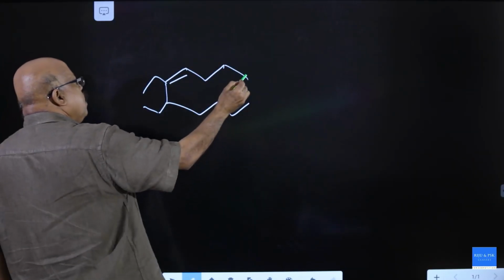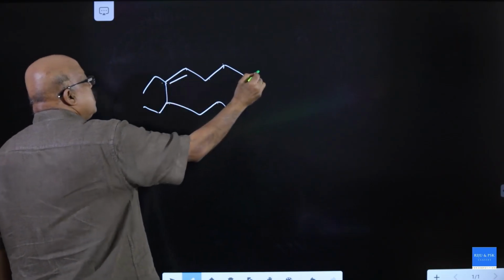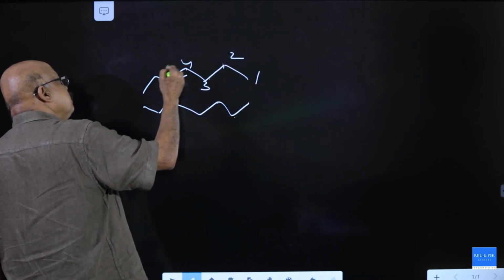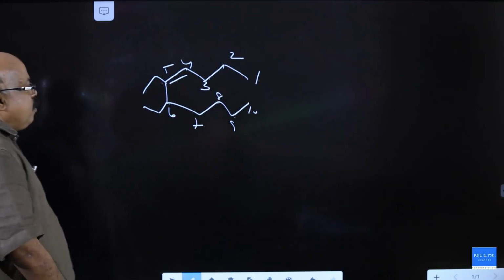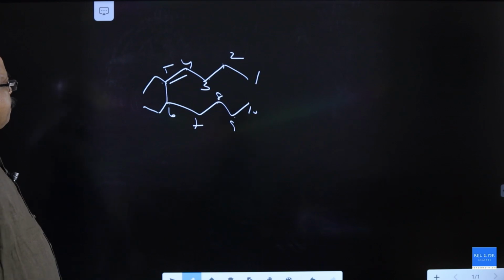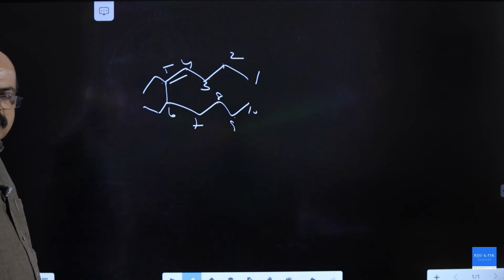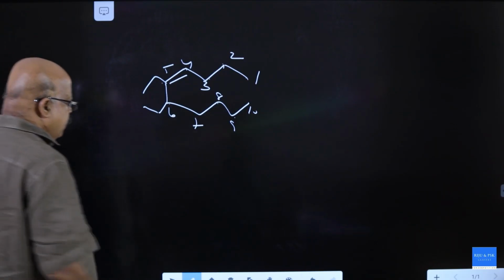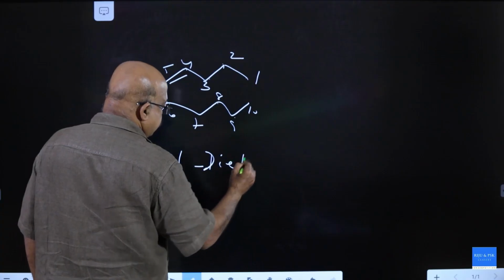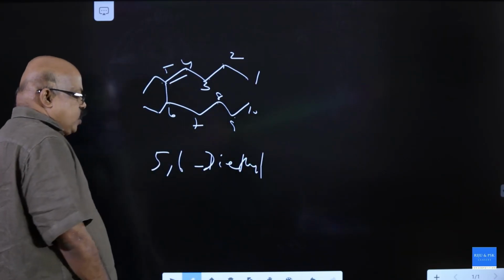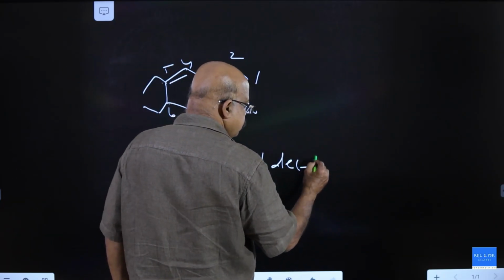It is 1, 2, 3, 4, 1, 2, 3, 4, 5, 6. This numbering is correct. What is its name? 5,6 dimethyl? Correct? 5,6 diethyl. 5,6 diethyl dec-4-ene.